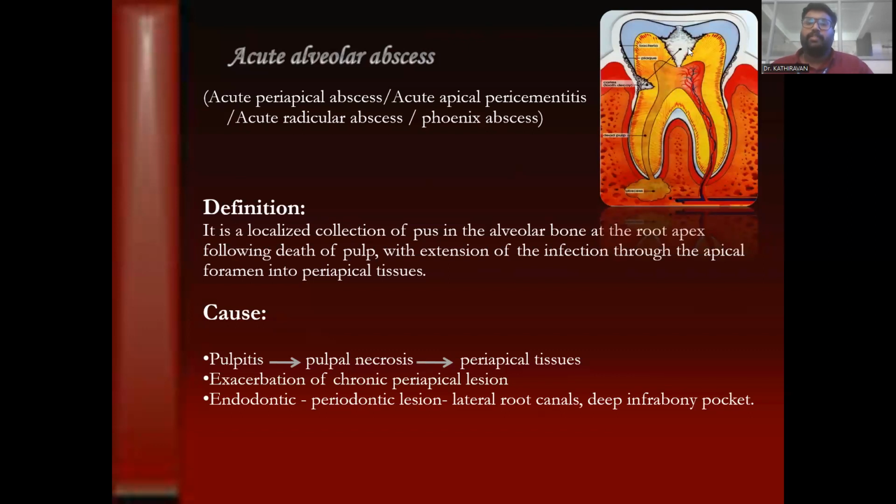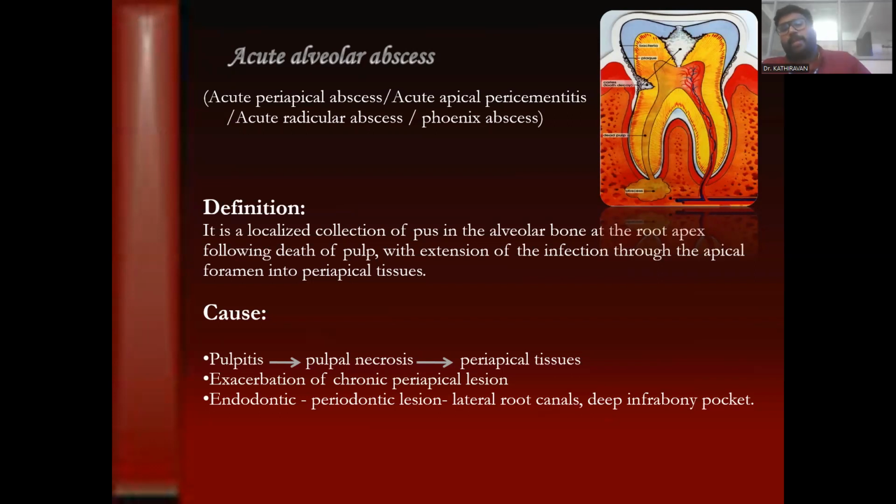The infection involves the enamel, then the dentin, then the pulp, and then the coronal pulp is affected. That infection or bacterial spread invades deep into the periapical area through the apical foramen, with infiltration into the periapical tissues. So in acute alveolar abscess there is always a collection of pus in this area. It is a localized collection of pus in the alveolar bone at the root apex following the death of the pulp, with extension of the infection through the apical foramen into the periapical tissue.